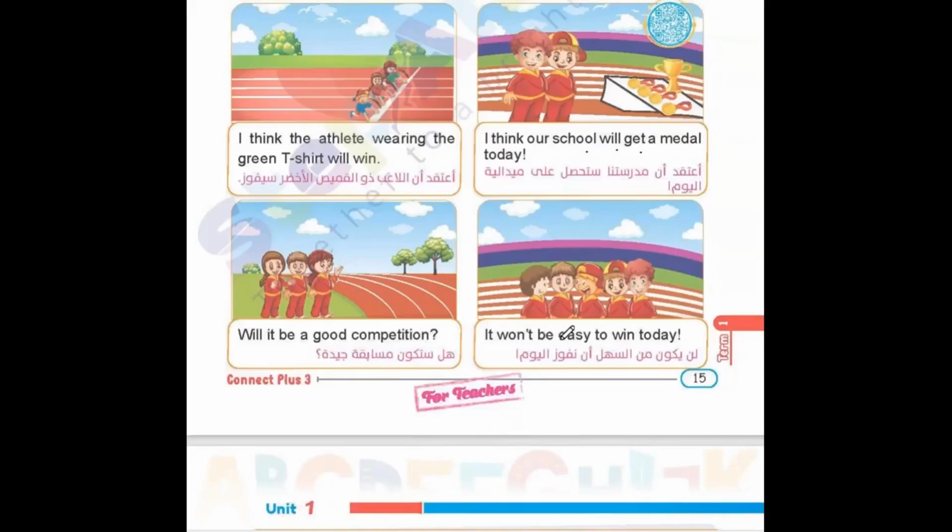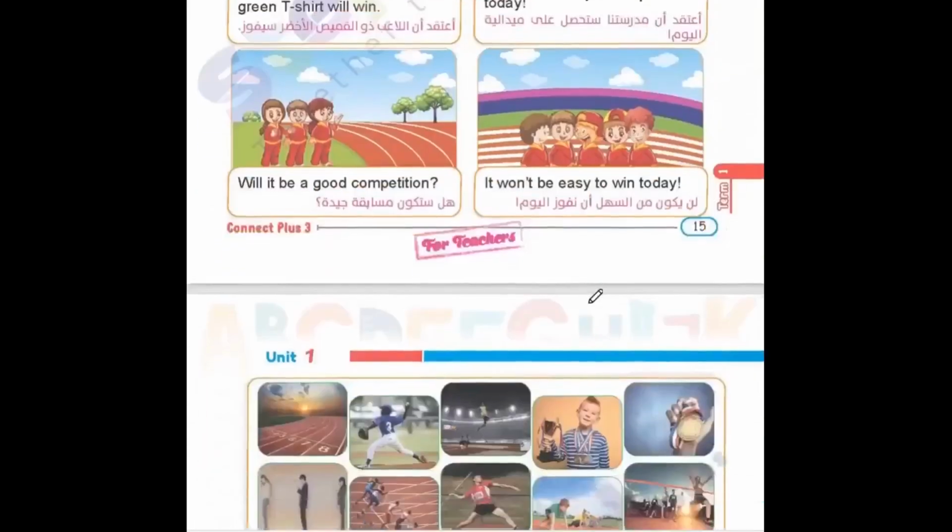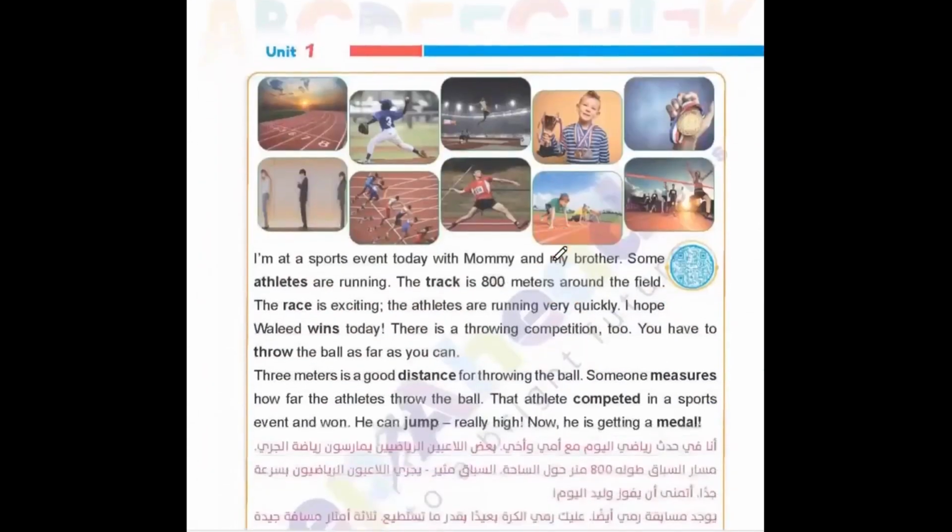It won't be easy to win today. Which means it will not be easy to win today. So the team athletes are speaking together, team players, I mean, and expecting it's not easy to win. So they would like to be ready. And here we need to know more.